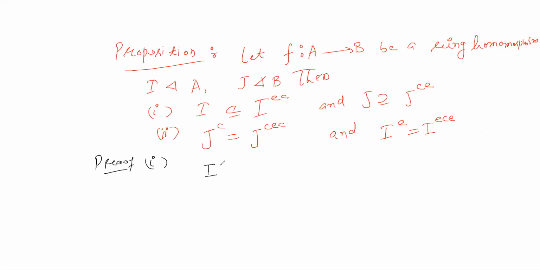First you take the extension, then its contraction. I extension means the ideal generated by f of I, and its contraction means you are taking the inverse image.